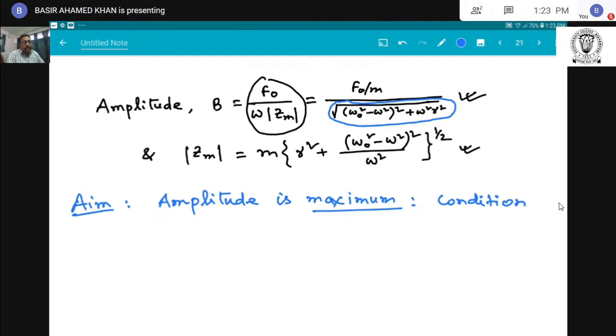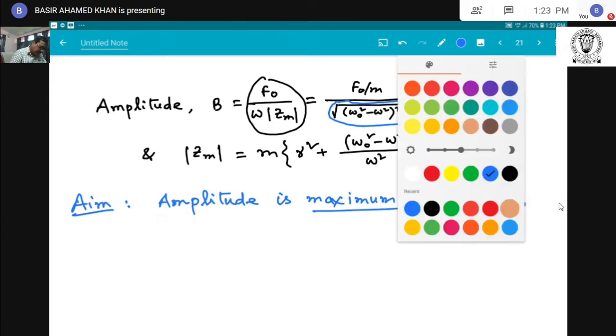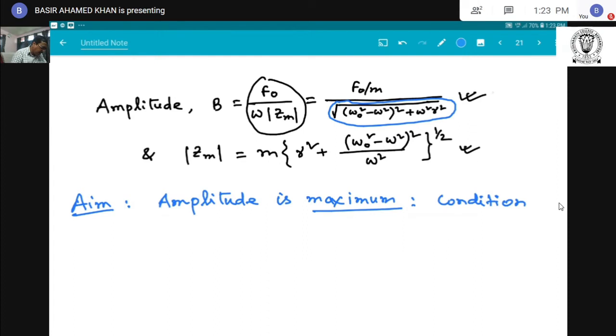Now before going to this, I want to mention one or two things about the force oscillation. The first point is that in force oscillation, the magnitude of the amplitude of force oscillation depends on omega, gamma and m.